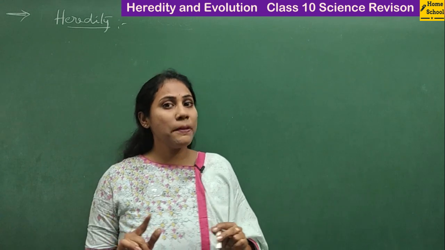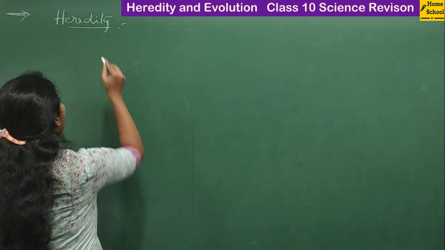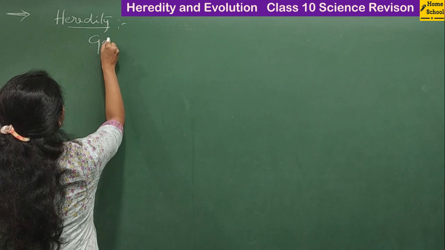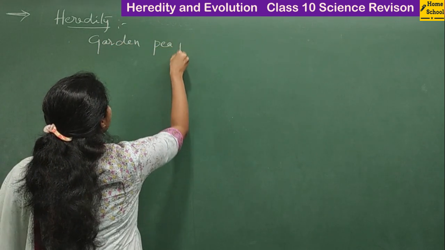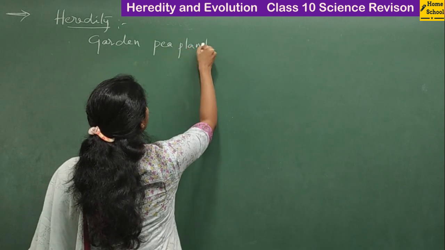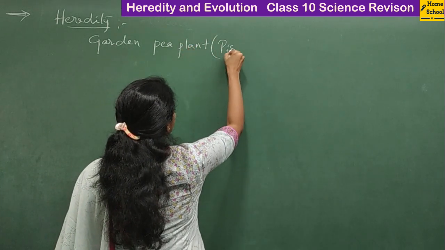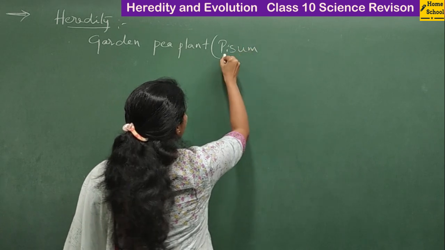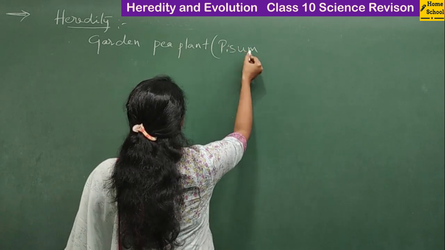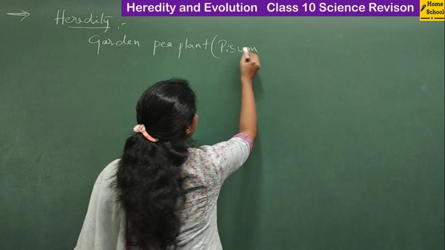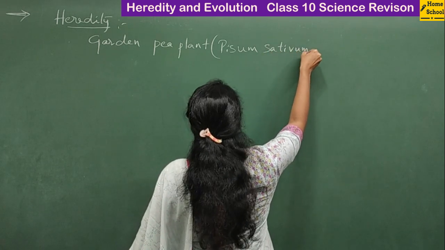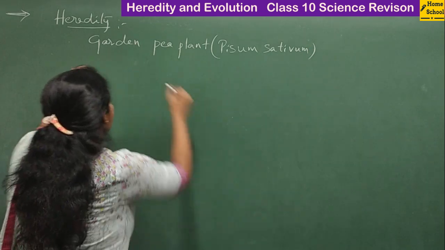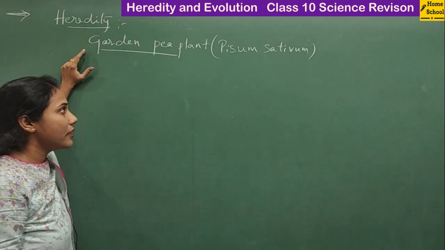For his experiment, he selected the garden pea plant, which is also called Pisum sativum. The scientific name for the garden pea plant is Pisum sativum. He selected this plant to study heredity.